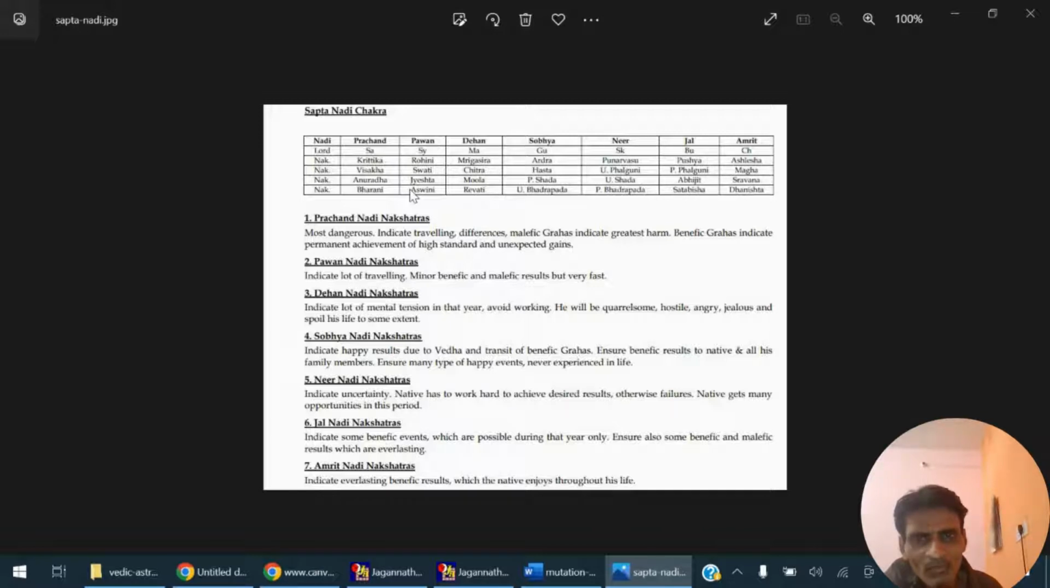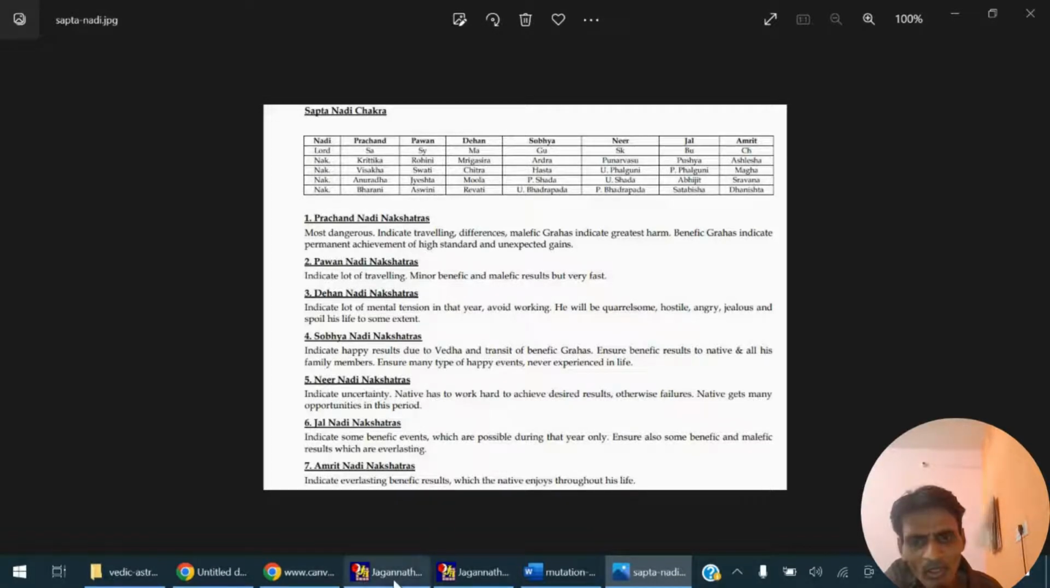Rahu is the major significator for foreign travel because Rahu is an unusual planet. It represents unusual and foreign things. So Rahu is the major significator of foreign travel. Now, if Rahu is placed in any of the Pavan Nadi nakshatras, then foreign travel becomes certainly possible.